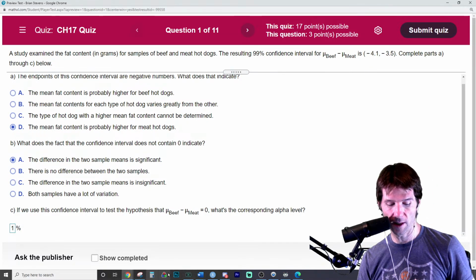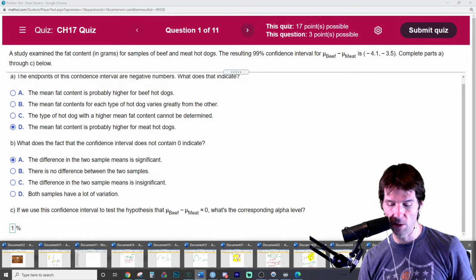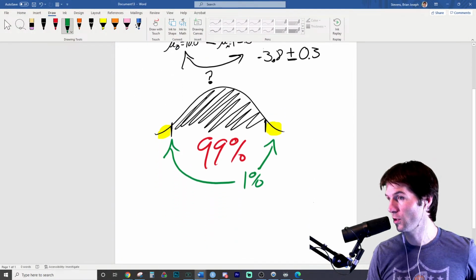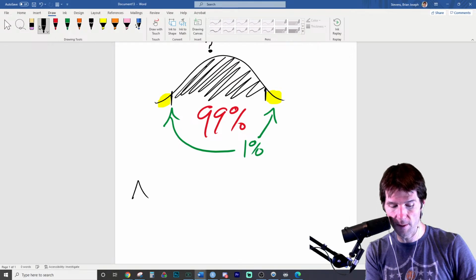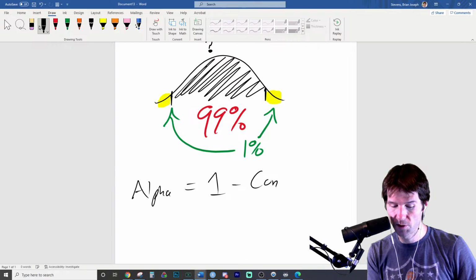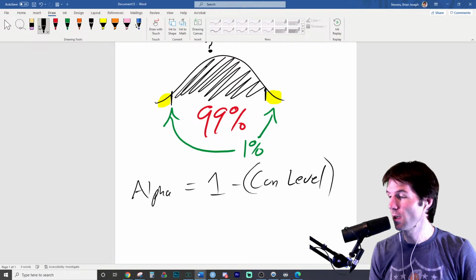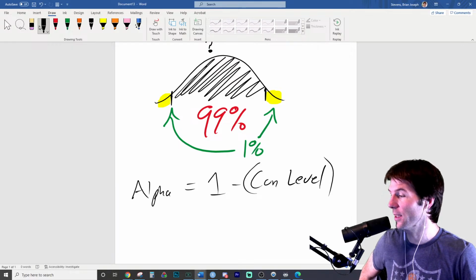And just remember the answer to this one: the relative alpha level to a confidence interval is always, so we could put, alpha on the two-tailed test is equal to 1 minus the confidence level. So whatever your confidence level is, 1 minus it. You got it right there.